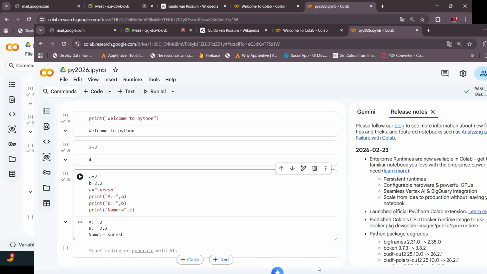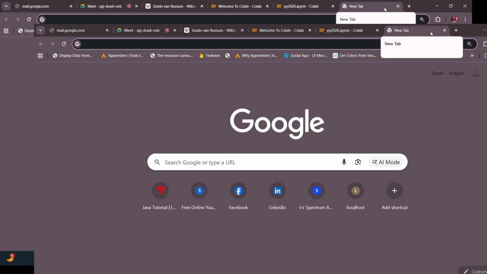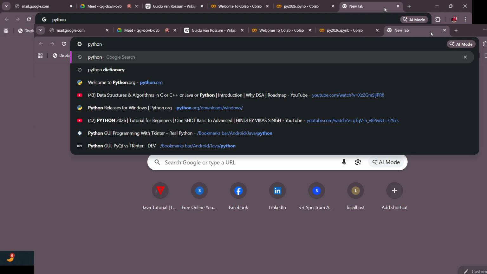Fine. You can even use Gemini as well. It will suggest if there are any mistakes, or any suggestion you can write here. But instead of this, we are mostly going to use the actual IDE which we need to install on our local machine as well. So which software is needed for writing Python code? There is an official website called python.org.